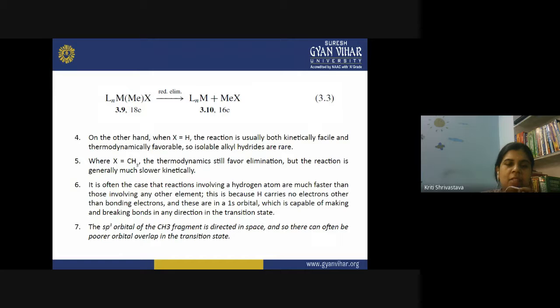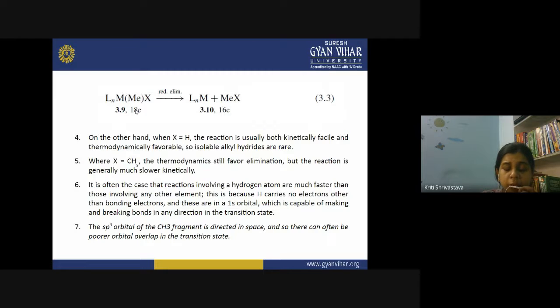So this reaction is favorable in the forward direction and the decomposition takes place. But the reaction is very slow, and that is due to the kinetic factor. If I have a methyl group in place of X here, this methyl will combine with another methyl, and there will be removal of an alkane. But now this reaction is kinetically less favored, and therefore it is a very slow reaction.